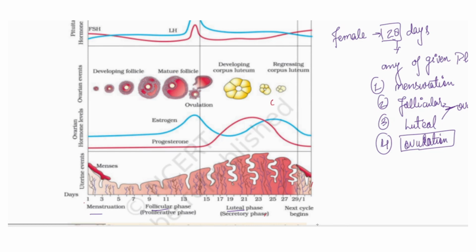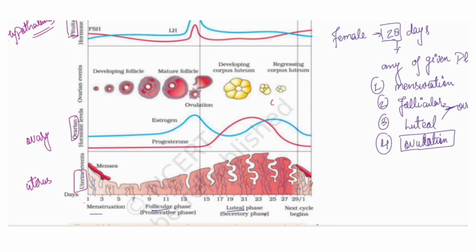So first of all, these phases occur in different organs. One would occur in the uterus, so we see the uterine cycle in the uterus. In the ovary we will see the ovarian cycle. And then we will see in the brain some hormonal changes in the pituitary as well as the hypothalamus, so we will see the hypothalamic hormones also.